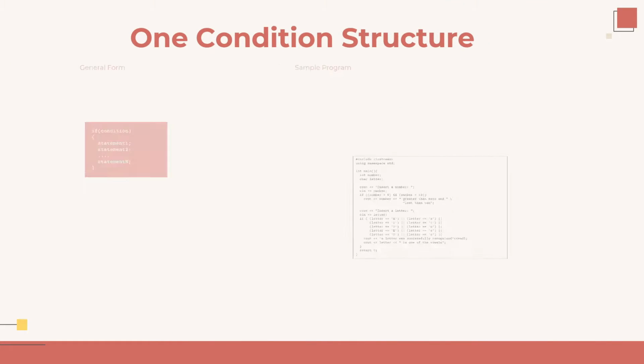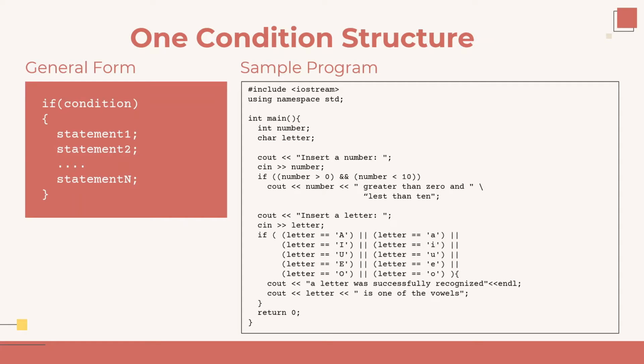The one condition structure can also be used to execute multiple statements at once in a block of instructions using curly braces. In this sample program, first, the user needs to insert a number. If the number is more than 0 and less than 10, the program will print that the value of number is greater than 0 and less than 10.